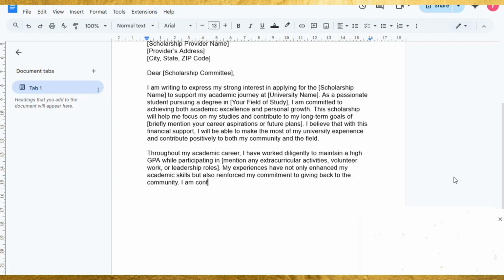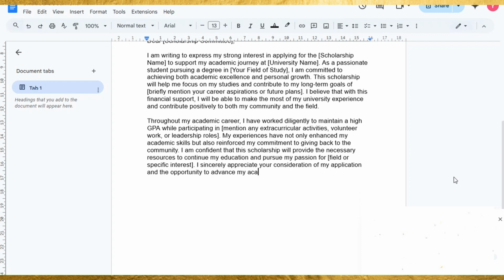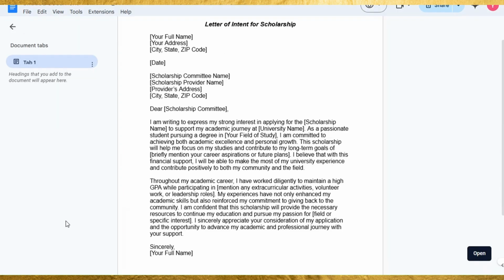"I am confident that this scholarship will provide the necessary resources to continue my education and pursue my passion for [field or specific interest]. I sincerely appreciate your consideration of my application and the opportunity to advance my academic and professional journey with your support. Sincerely, [your full name]." This is the letter of intent for a scholarship we've written as a sample.